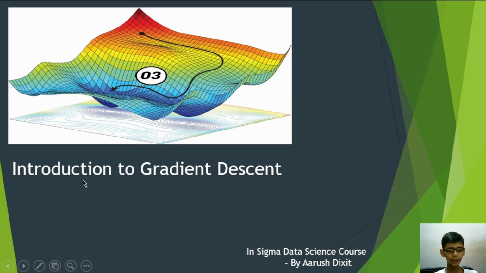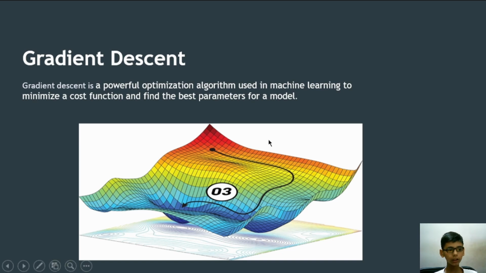In this video I will give you an introduction to gradient descent, and in the next video I will give you the complete formulation of the gradient descent algorithm. Gradient descent is a powerful optimization algorithm used to calculate the minimum loss and the best parameters for your model.